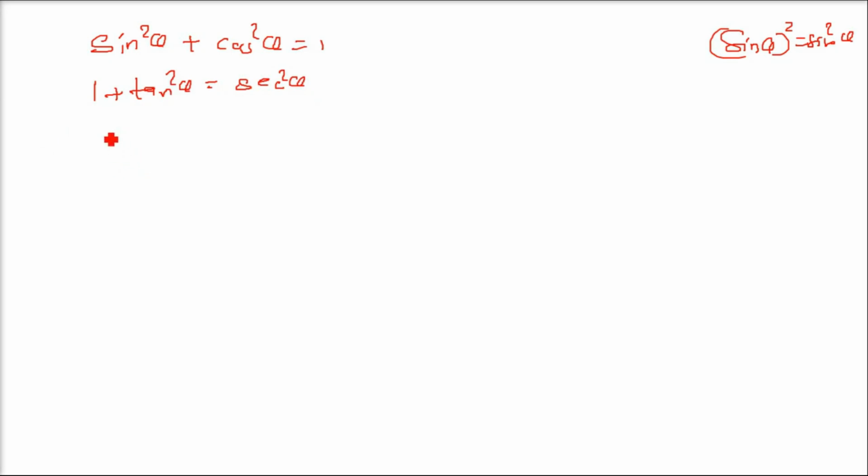And the third one, which will be used immensely, is 1 plus cot square theta is equal to cosec square theta. This is the third one. So these are the fundamental trigonometric identities that we are going to use to solve various problems, and these are the trigonometric functions being used: sine, cos, tan.